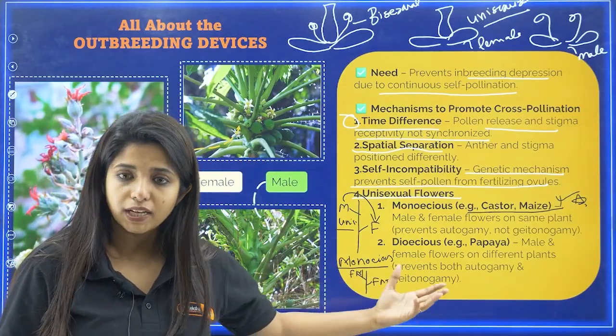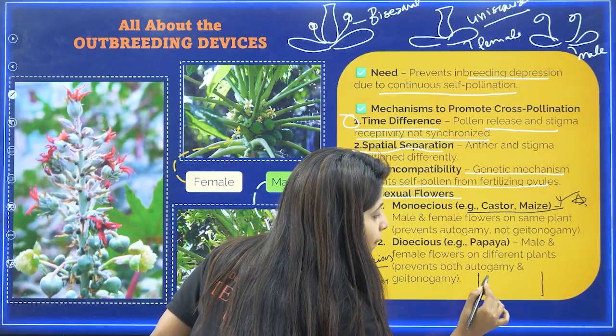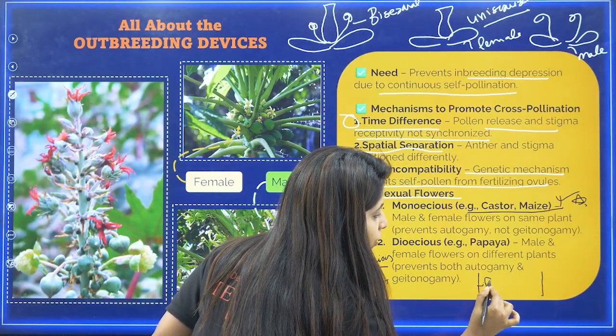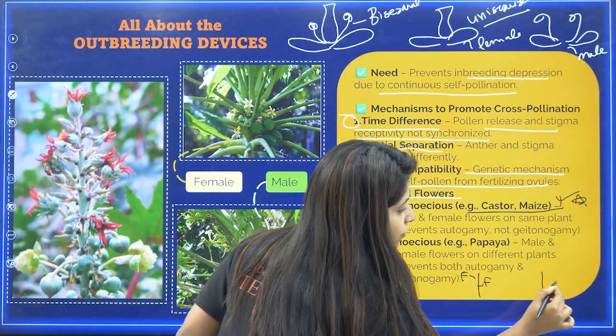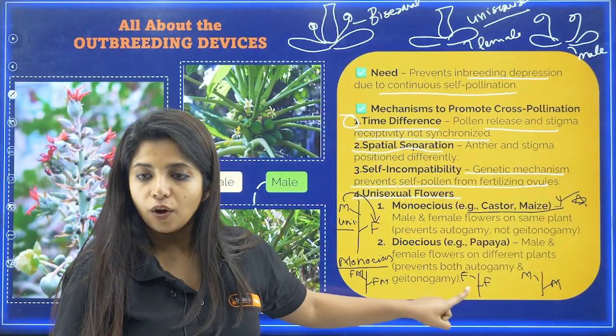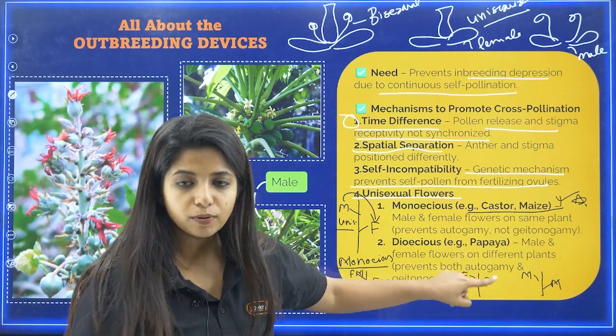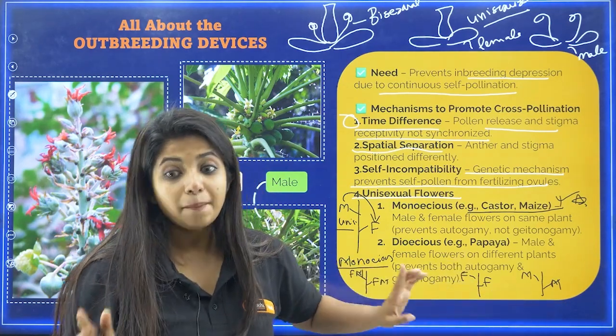What do you mean by dioecious plants? Dioecious plants means you have two plants and they have separate sexes. Suppose one will have only female flowers and the other will have only male flowers. In this case, obviously, you will prevent autogamy. You will also prevent geitonogamy because only female or male is there.